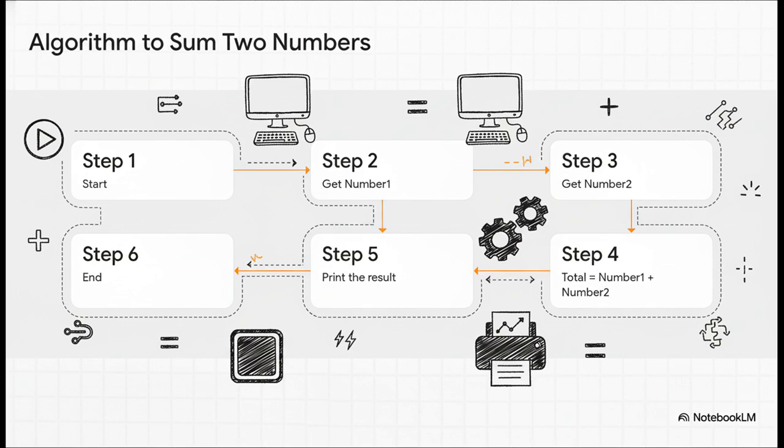Okay, let's make this super concrete. Here's a very simple algorithm for adding two numbers together. Just look at how every single step is a small, crystal clear action. First, we start. Then we get our first number. Then we get our second number. We do the math, putting the result in total. Then we show the result, and finally, we stop. That level of clarity is exactly what a computer needs to get the job done.